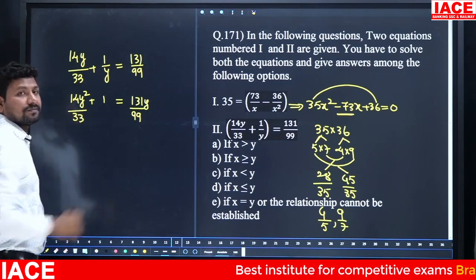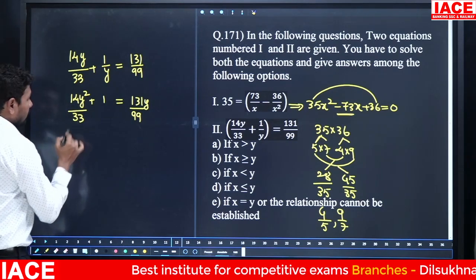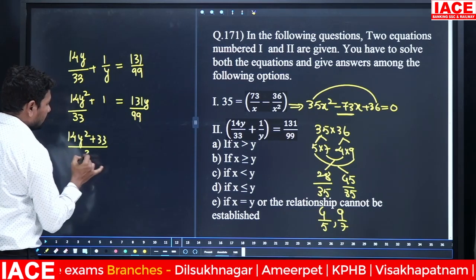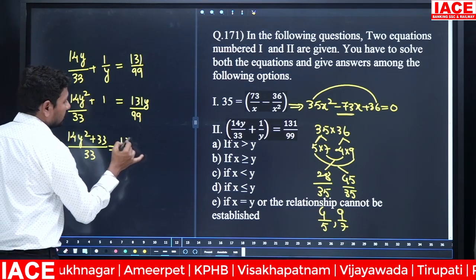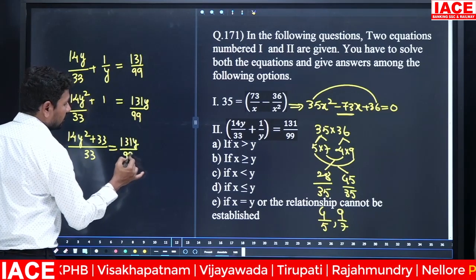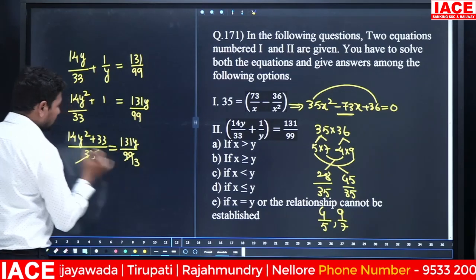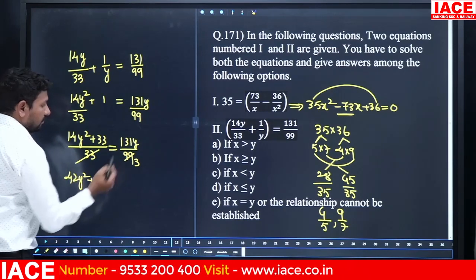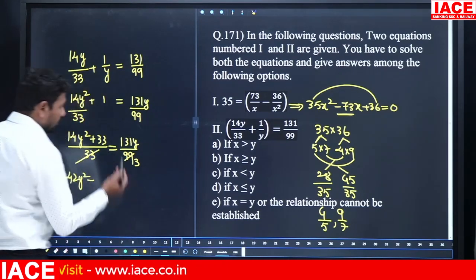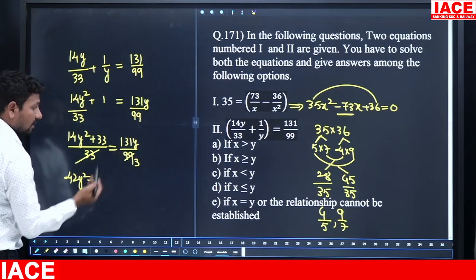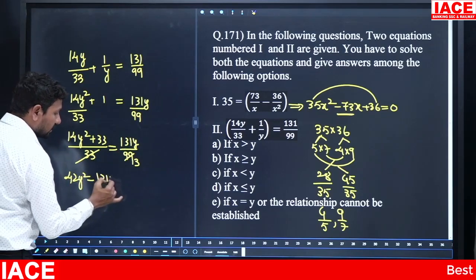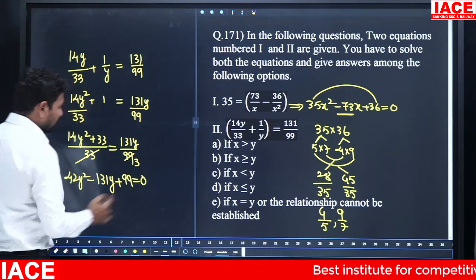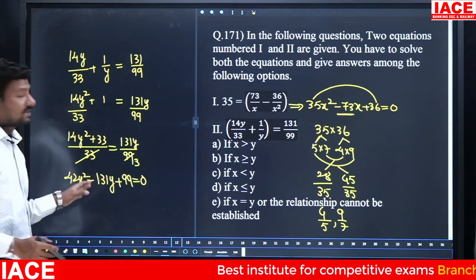Take an LCM here, then it becomes 14y square plus 33 by 33 equal to 131y by 99. 33 1s are 33, 33 3s are 99, 3 14s are 42. Here 42y square minus 131y plus 99 is equal to 0. For this equation, simplification is compulsory.